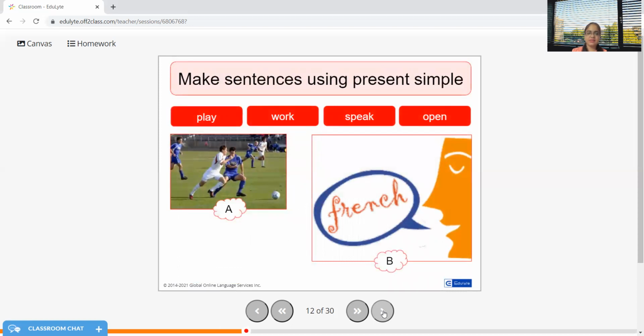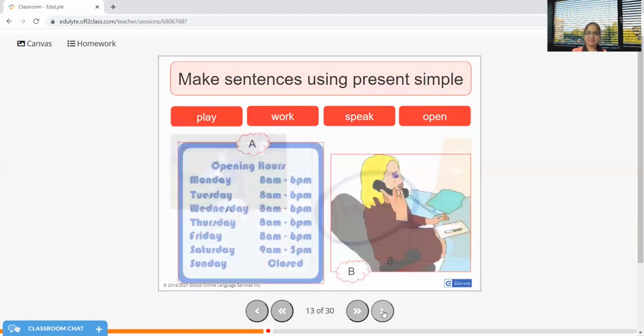Let's make some sentences using present simple tense. She plays football, or maybe Ram plays football. We work together. They speak in French. They are open to work. Or maybe the cafe opens at 6 a.m. So you have certain timing mentioned in front of you, just as your clue. Try to make some sentences and share with us in the comments box below.